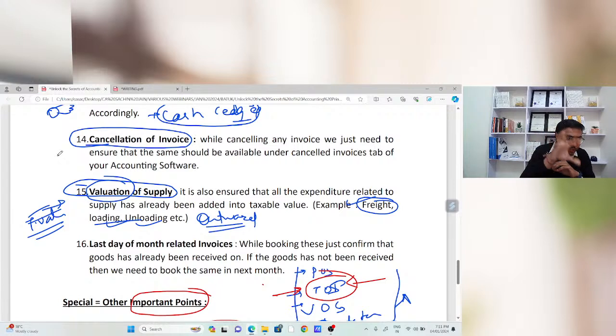So this webinar is completely based on accounting principles from the GST perspective. That means the important things we need to keep in mind while booking entries, sales and purchases, from a GST perspective. We have covered each and everything related to this perspective.